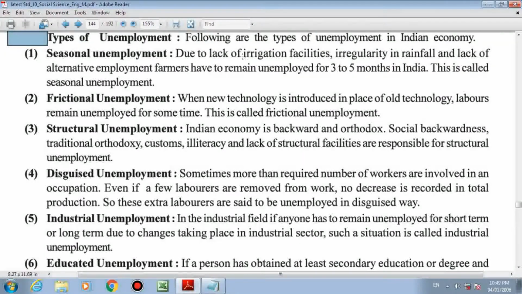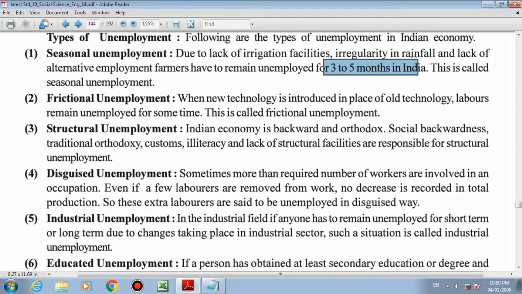Due to lack of irrigation facility, irregularity in rainfall and lack of alternative employment, farmers have to remain unemployed for 3 to 5 months in India. Now see, irregularity in terms of rainfall. Rainfall is not regular.